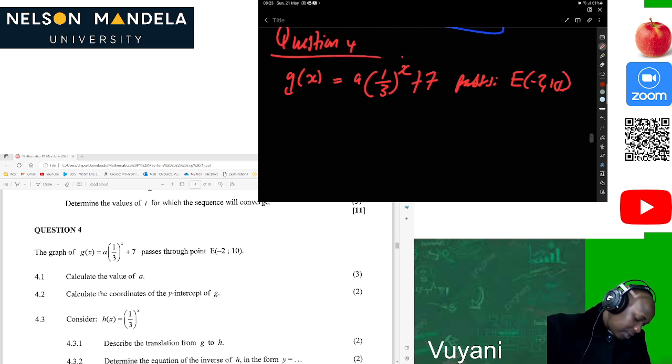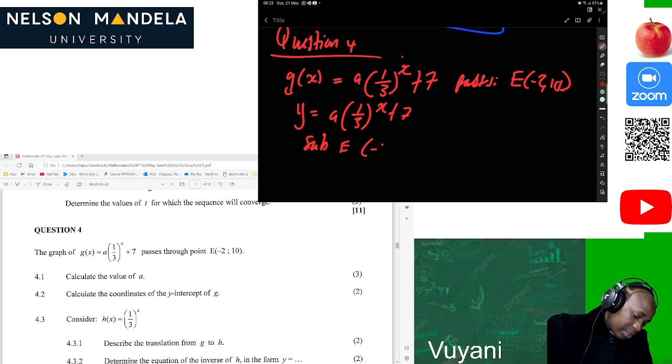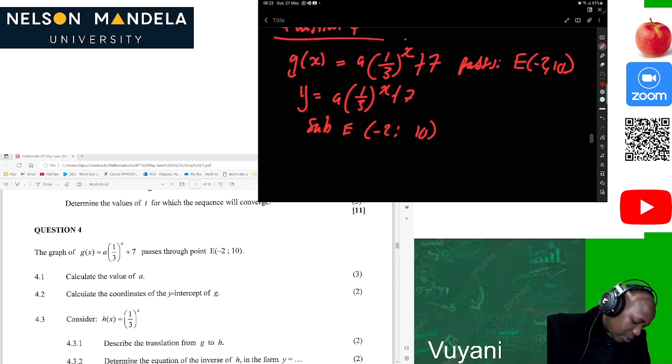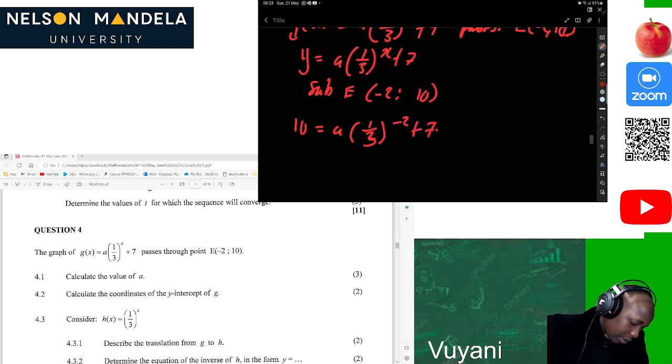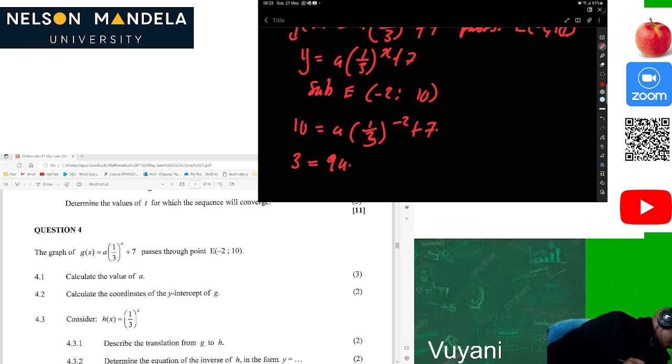Of course, this is the same as y equals a times (1/3)^x plus 7. Then we substitute point E, which is (-2, 10). Then 10 equals a times (1/3)^(-2) plus 7. Then 10 minus 7 is 3. Then this should be 9a, of course. This should be 9a.